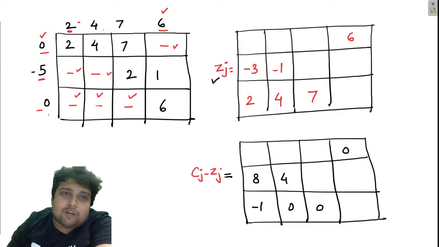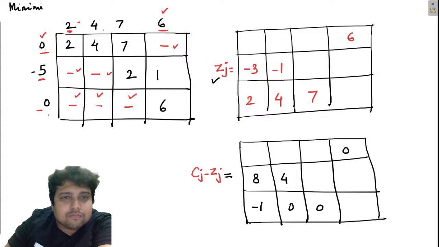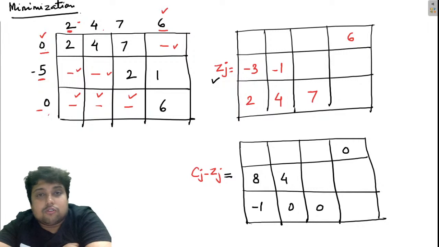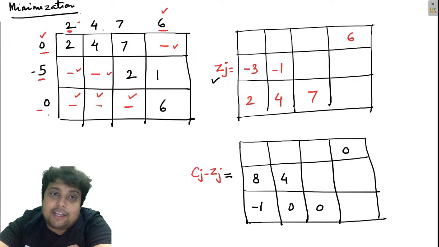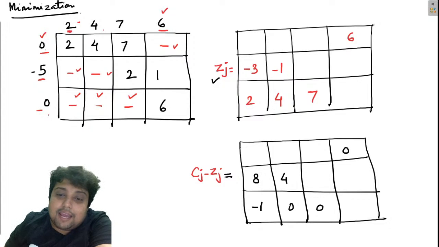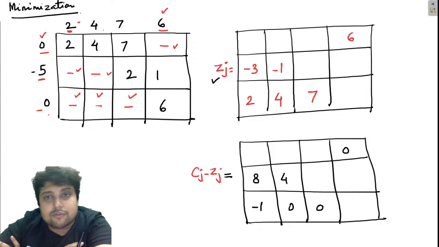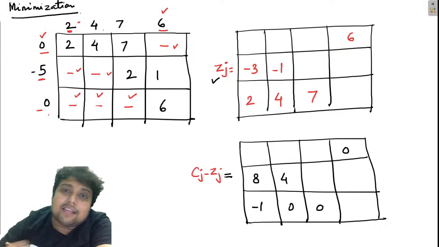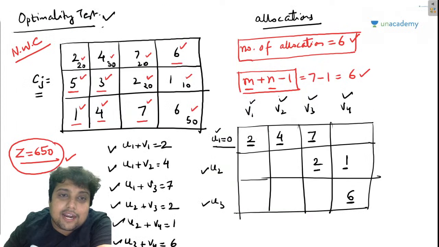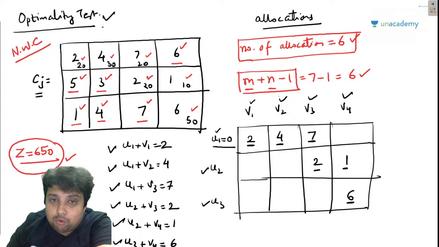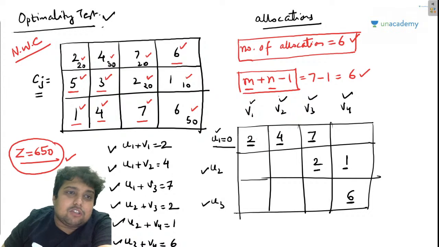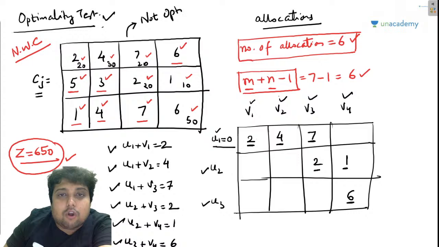Now remember, this is the transportation problem, and for the transportation problem the objective is minimization. So if the objective is minimization and in Cj minus Zj I am getting one variable as minus 1, what is the meaning of this? It simply means that this solution that we have, 2 to 20, 4 to 30, 7 to 20, 2 to 20, 1 to 10, 6 to 50, total 650, is not an optimal solution.